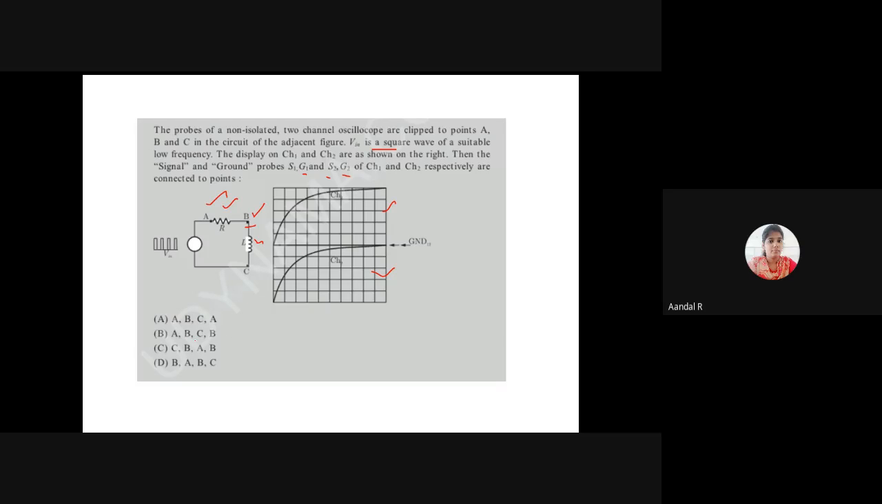So there's a choice of options between B and C. The common point is ground, so the option should contain two B points. So the options between B and C. See, resistance, this channel 1, A and B.